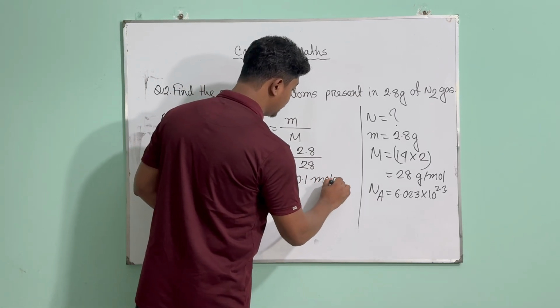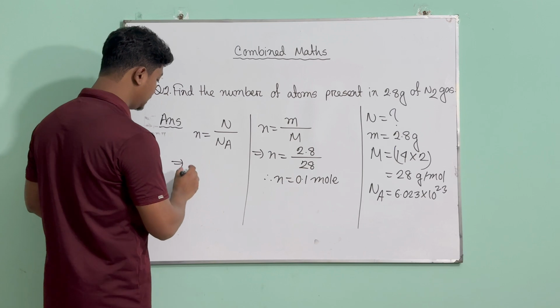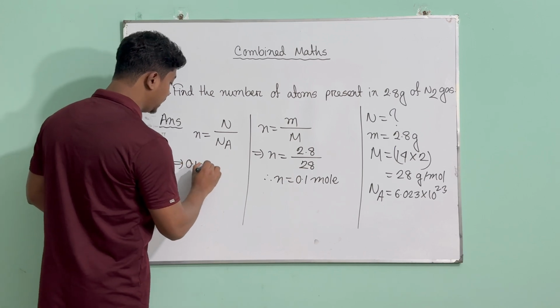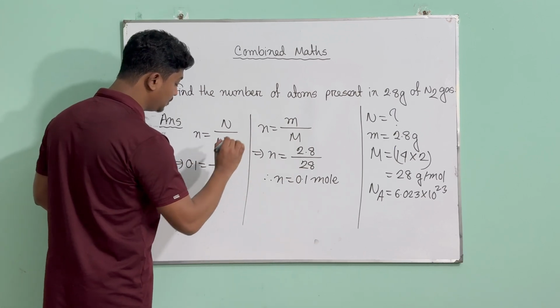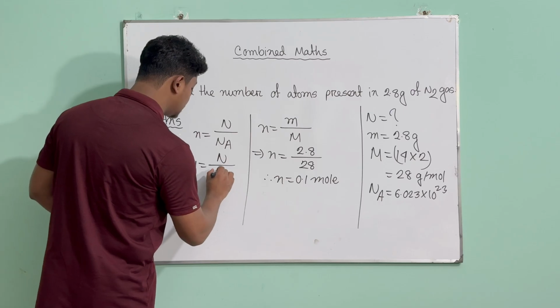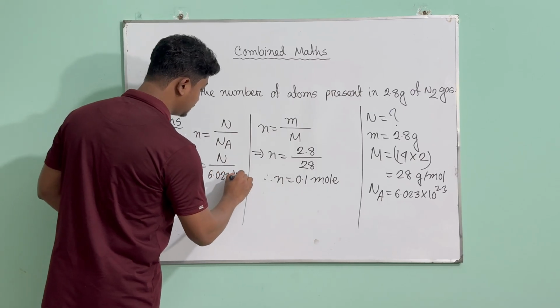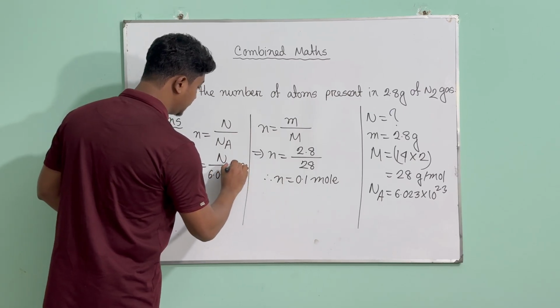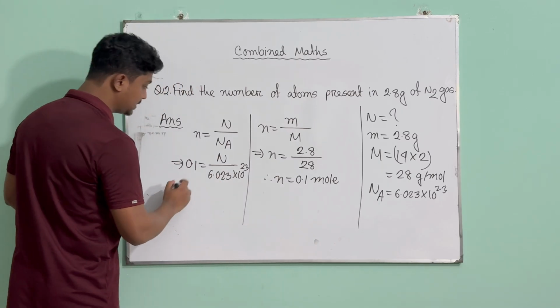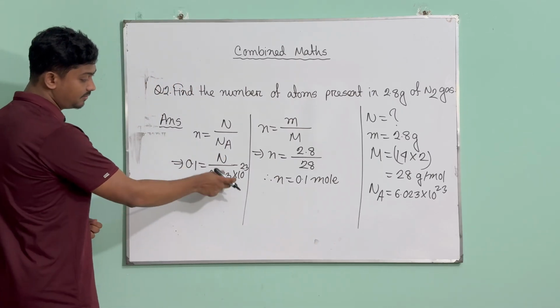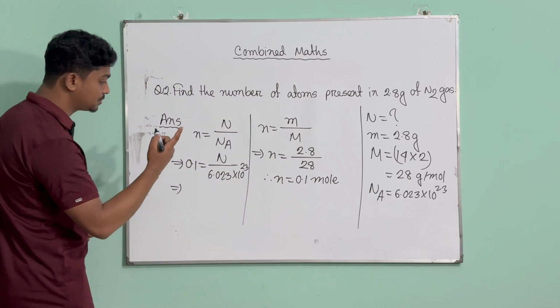Now that you have the value of the mole, put it here. So you have 0.1 equals number of particles that we don't know, divided by Avogadro number 6.023 into 10 power 23. Now obviously we want capital N as our subject, so we have to move this thing. It is divided, so if it comes to the left side, it's going to be multiplied.